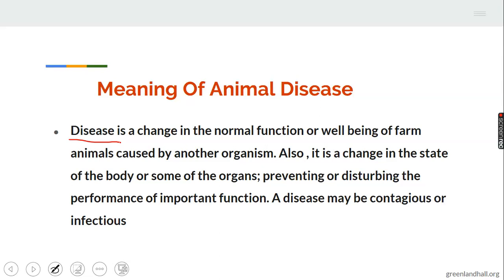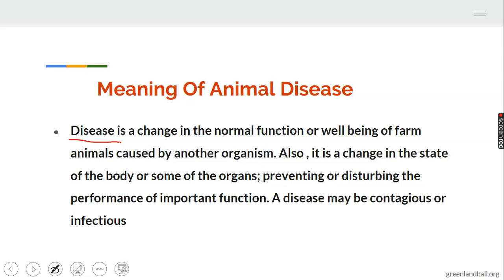When a part of the body is affected, the proper functioning of such a part is disturbed. Such a part cannot function effectively because it has been attacked by a particular disease.